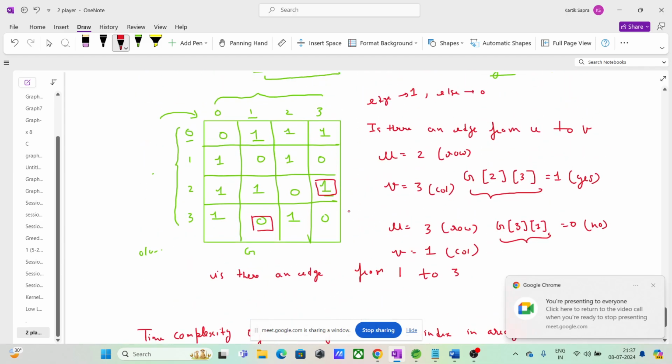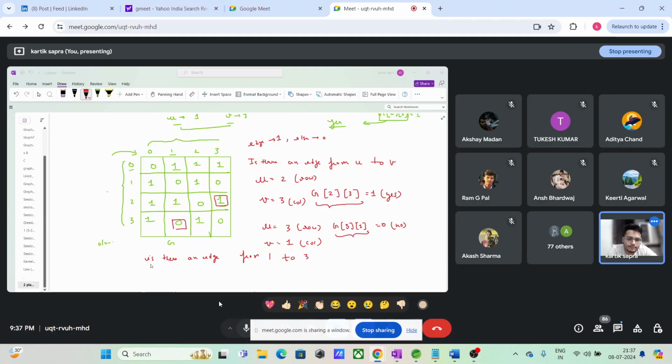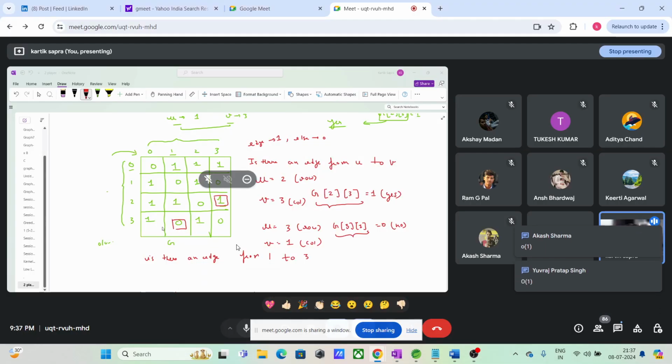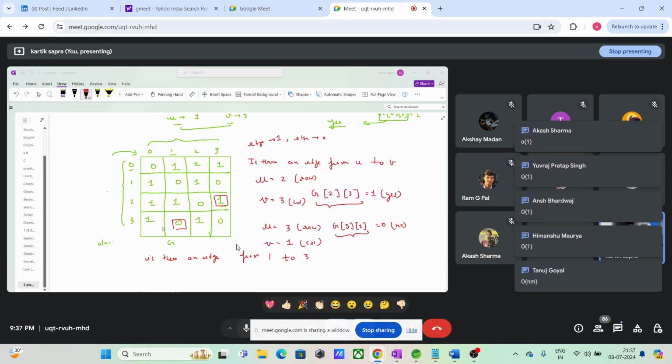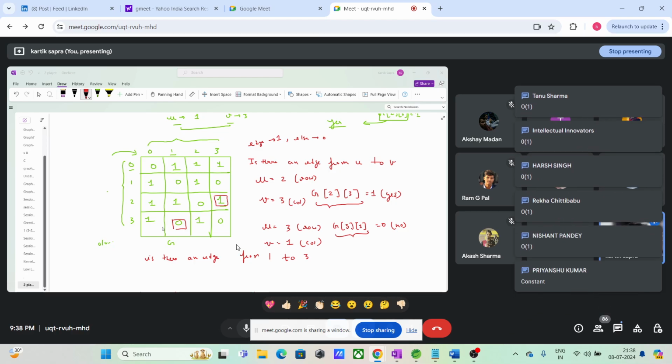So guys, what is the time complexity of checking if an edge exists? What will it be? Order of 1. Tanuj, why order of n*m? You are checking only a particular row and column. That was a 1D array, this is a 2D array. Guys, this will also be order of 1.